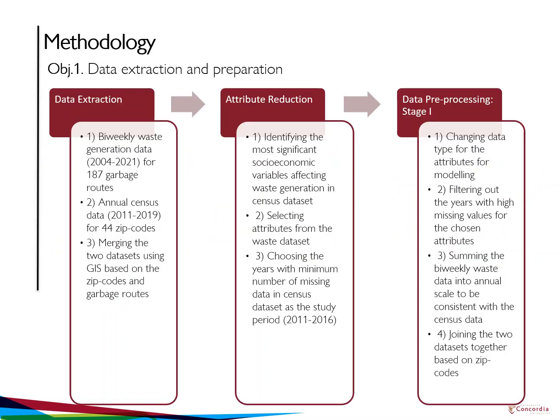The methodology of our first objective is to extract and merge data from 187 garbage routes and 44 zip codes. After that, the set of attributes from years of census and garbage routes data is reduced by filtering missing and inconsistent variables. This improves the consistency of the datasets and allows the two subsets to be better joined based on their zip codes.